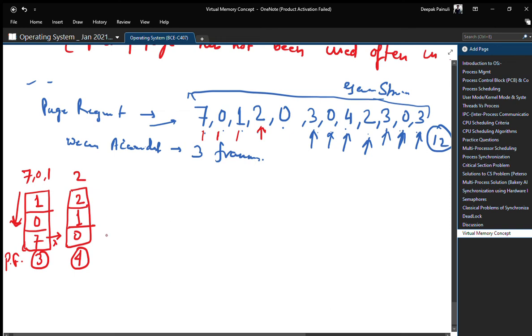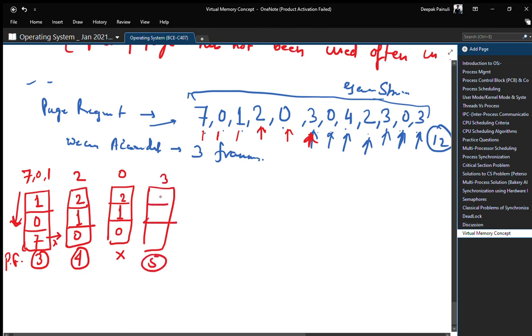Now come to the next request, which is for page number 0. There is no conflict, 0 1 2. In case of 3, there will be a conflict. There will be the 5th page fault. So we need to select from 0 1 2.